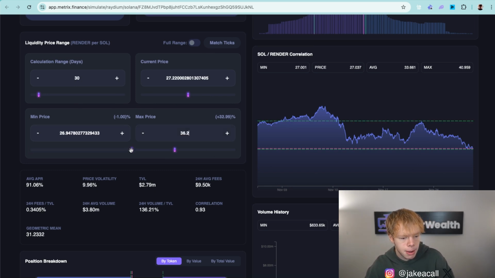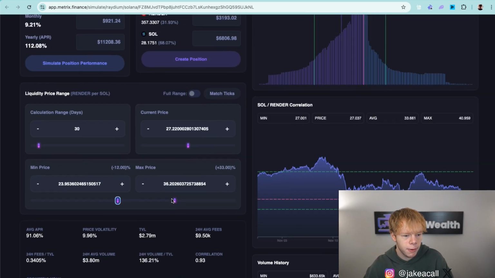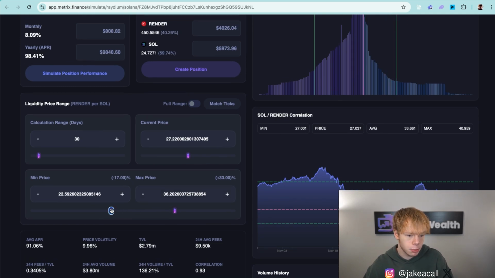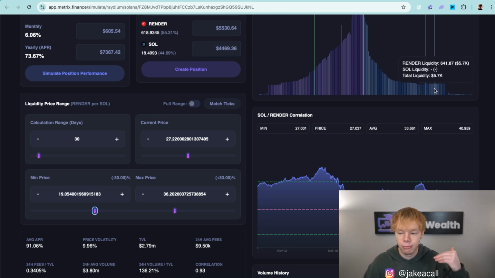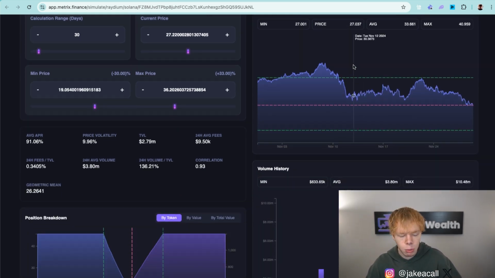And then I'm going to bring my min price down until I get about 55% Render or 60% Render, either or. I'm primarily looking at the asset ratios. The reason why is because Render is doing better than Sol. I want to have more of it in my actual position. So if we dive into what that range looks like now, you can see that looks pretty good, right? That pink line, which is the current price, is right smack in the middle. And we have a range of basically 19 to 36, let's just say.